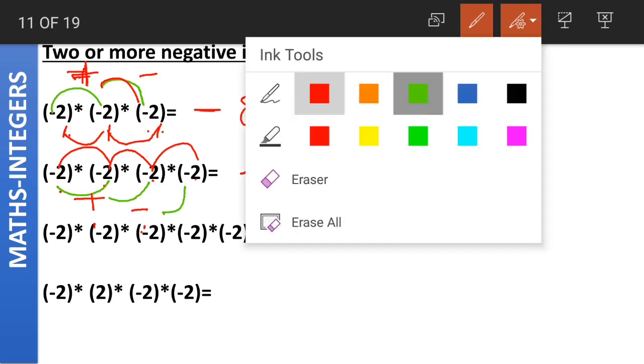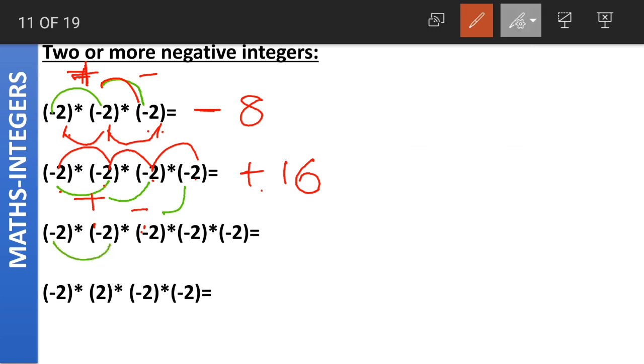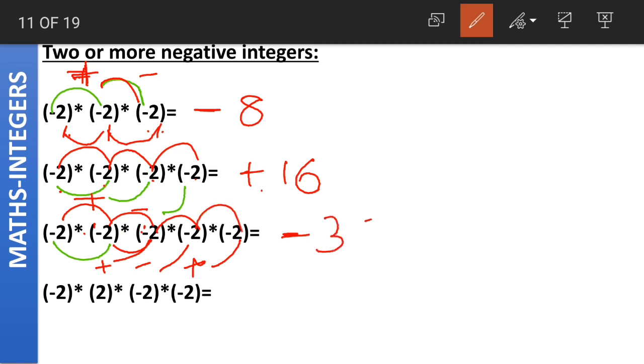Coming to the third example, minus into minus is plus. Again plus into minus gives us minus. Why? Because both the signs are different. This minus into minus gives us plus and this plus into minus gives us what? Both the signs are different, so the result will be negative. The final result will be negative. Coming to the absolute values, 2 2s are 4, 4 2s are 8, 8 2s are 16, 16 2s are 32. Is this clear? How did we do this?